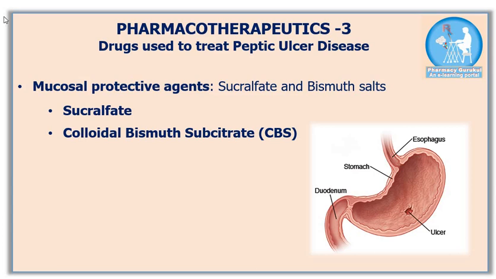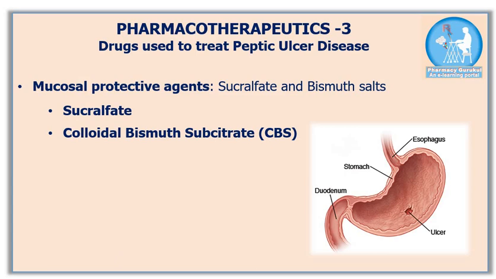The sticky layer of sucralfate acts as a physical barrier which prevents acid, pepsin, bile and spicy food from coming in contact with the ulcer base. The exact mechanism of action of colloidal bismuth subcitrate is not clear, but it precipitates in highly acidic regions and forms a coat on the ulcer base. CBS also enhances the production of prostaglandin, mucus and bicarbonate ions.